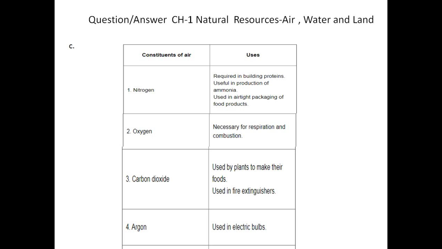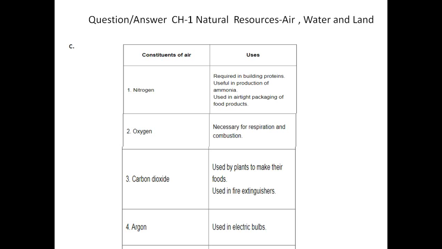The third one is carbon dioxide, used by plants to make their food and used in fire extinguishing. There are different uses of carbon dioxide. Carbon dioxide is the basic requirement of plants, because plants take in carbon dioxide like we inhale oxygen. Only then are they able to perform photosynthesis and give us oxygen. So in this way, carbon dioxide is very important for plants. The second use is in fire extinguishers.